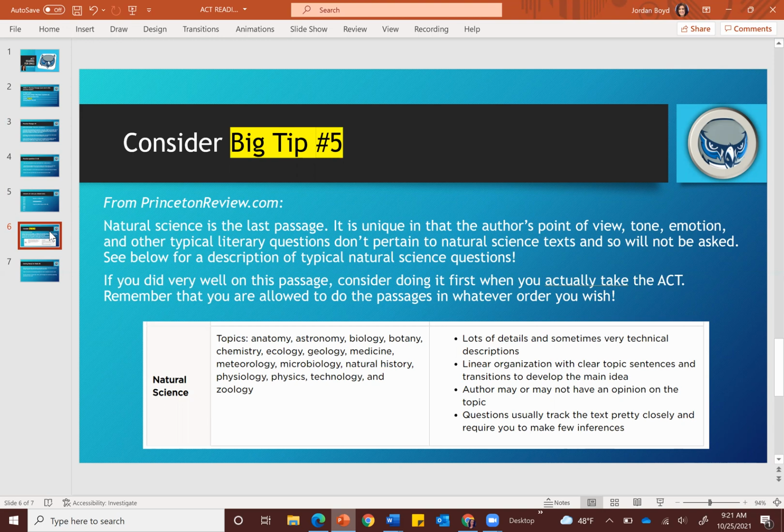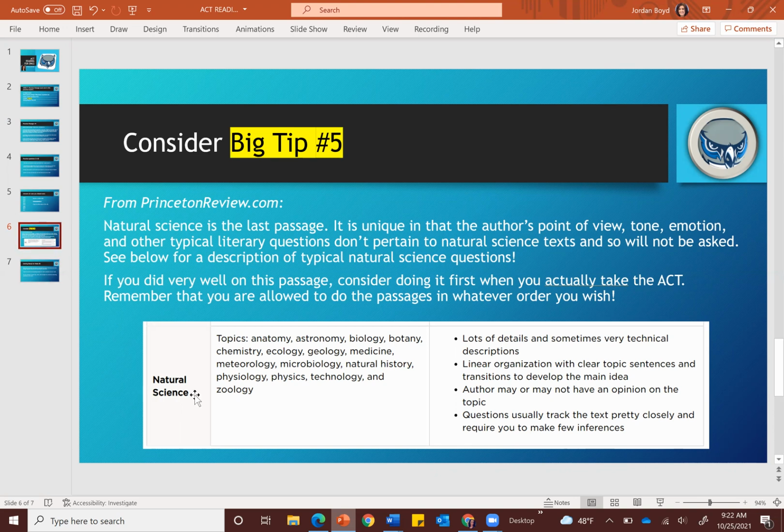If you did very well in this passage, consider doing it first when you actually take the ACT. Remember that you are allowed to do the passages in whatever order you wish. If you just killed that passage, if you're looking at that like, oh my gosh, is that all that I have to do for that last passage? That's super easy. Feel free to do it first, when your brain is fresh, when you're likelier to get all the questions right.